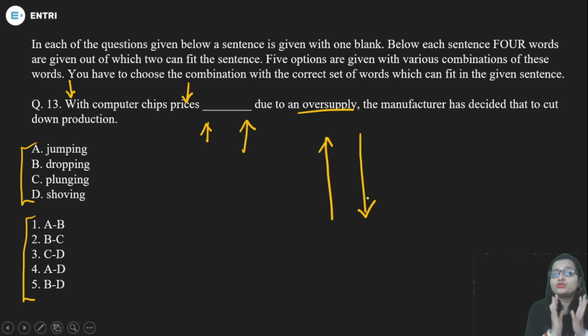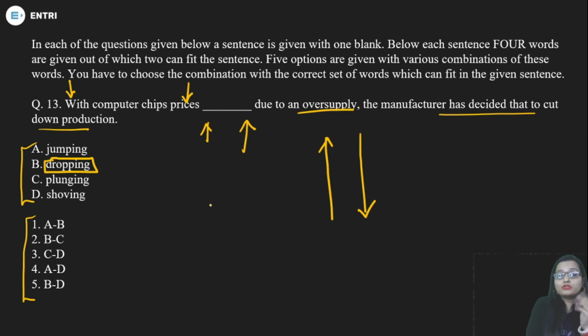So what would you choose for that? Dropping, jumping, shoving, plunging, what? We know dropping means something is going down, the prices are going down. Because there is oversupply, the manufacturer has decided to cut down production. But you have to choose the pair.